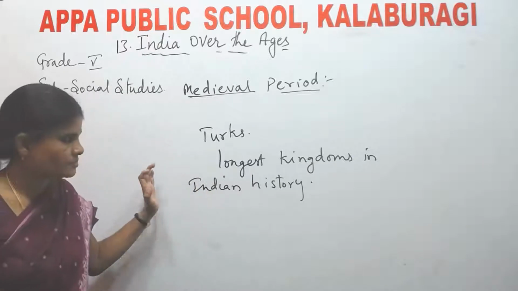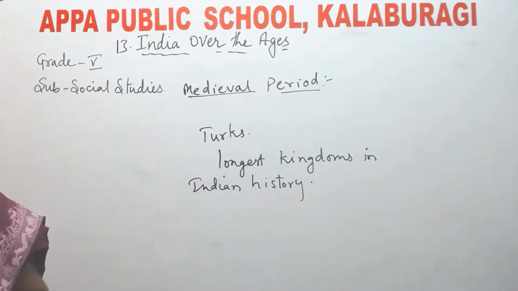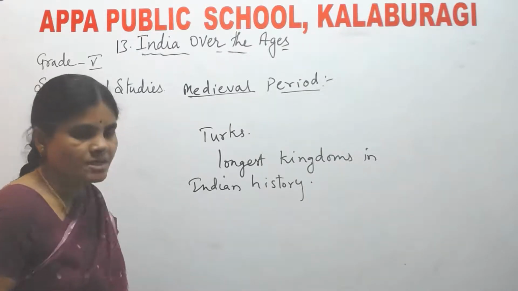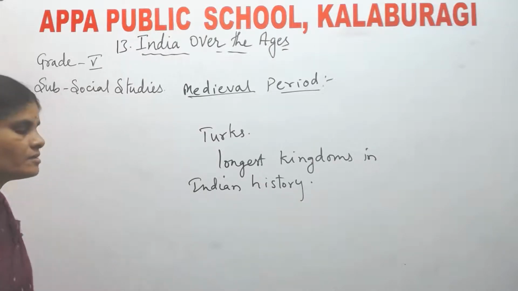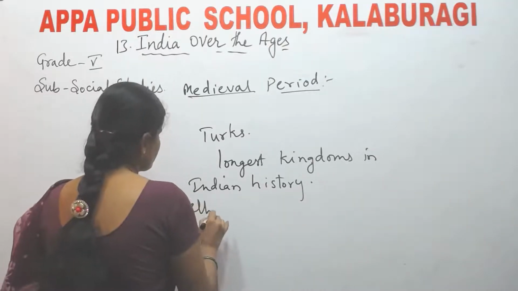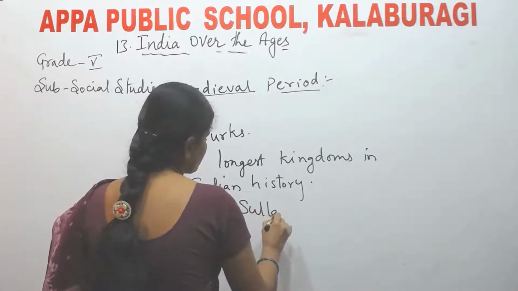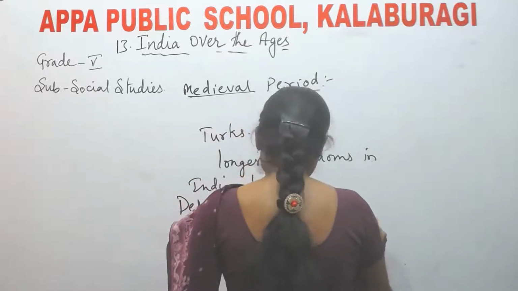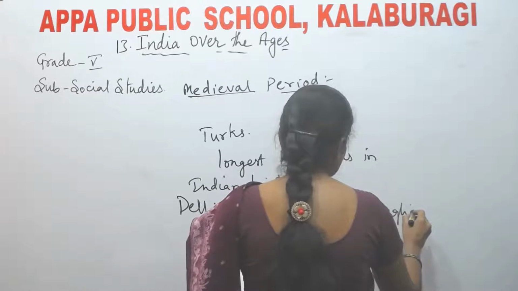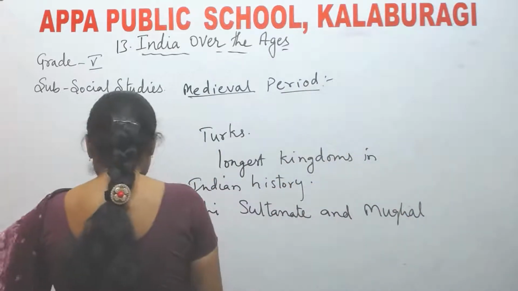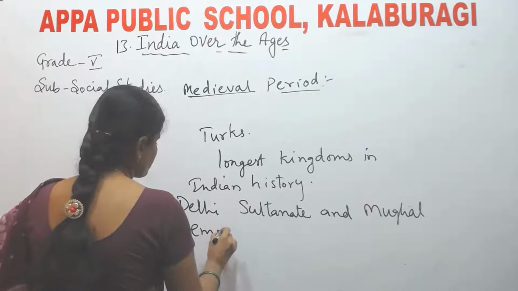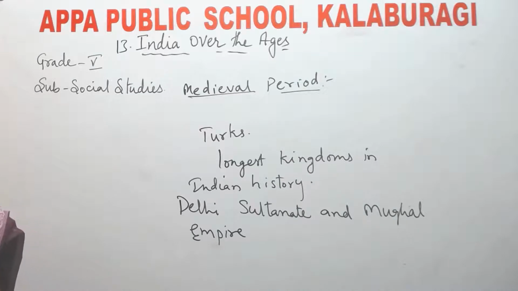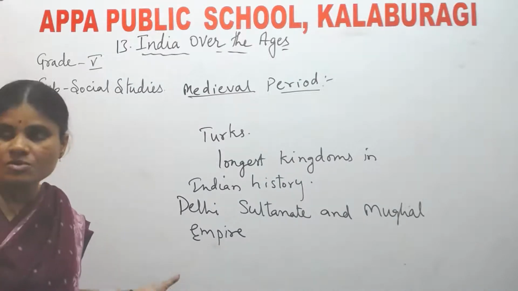Turks came, see, Turks. Next, the Delhi Sultanate and the Mughal Empire are the two major kingdoms of this period. Delhi Sultanate and Mughal Empire are the two major kingdoms of medieval period.